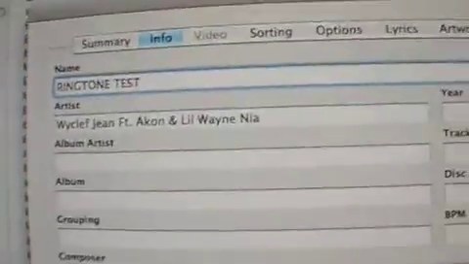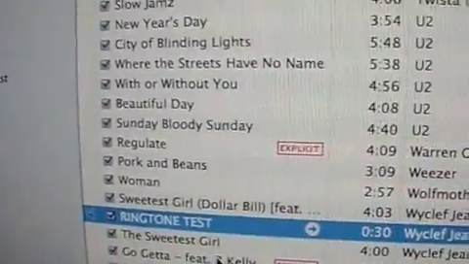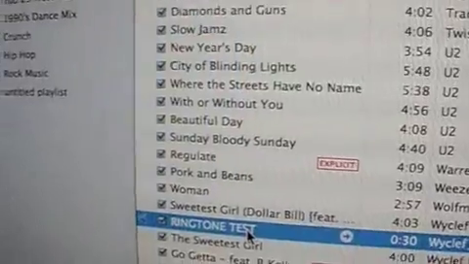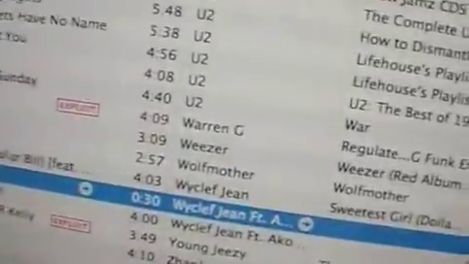Ringtone test, that's the new name of this file. So now this is in our iTunes library, and it's 30 seconds long.